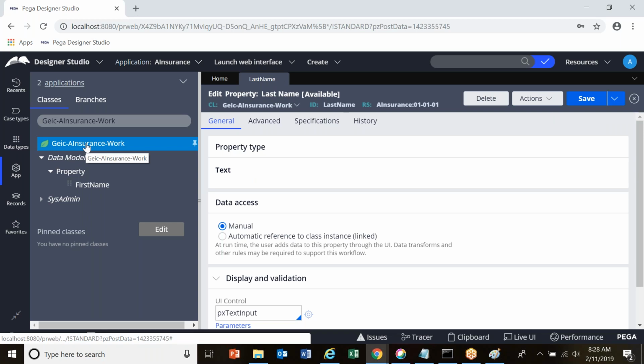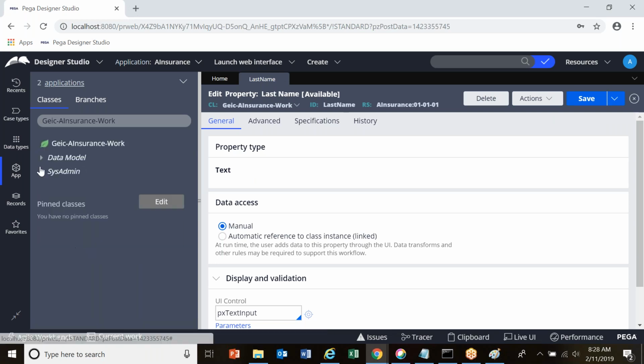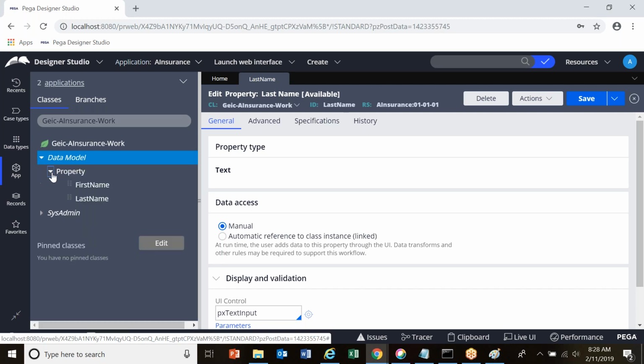We'll see whether it is created in this particular class or not. Just right click and click on refresh all. Expand the data model tab. Expand property. See, first name and last name are the properties that I have created.